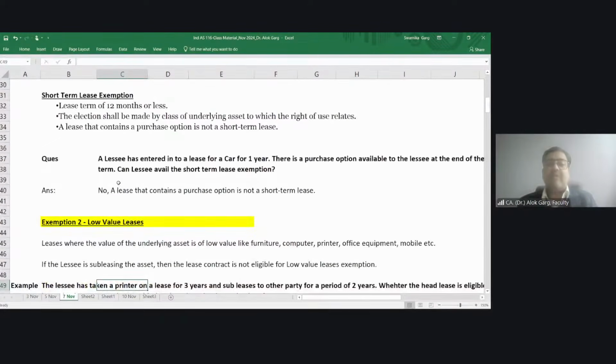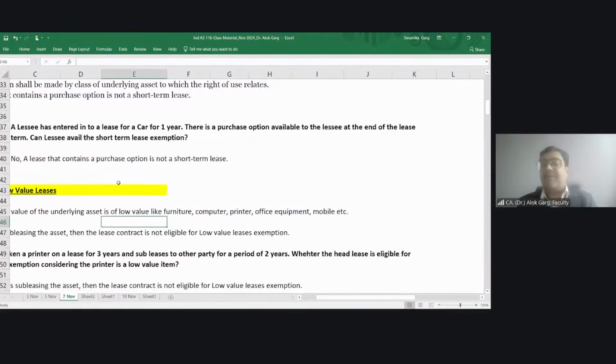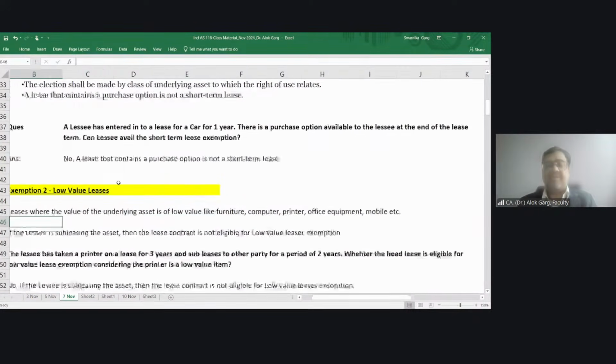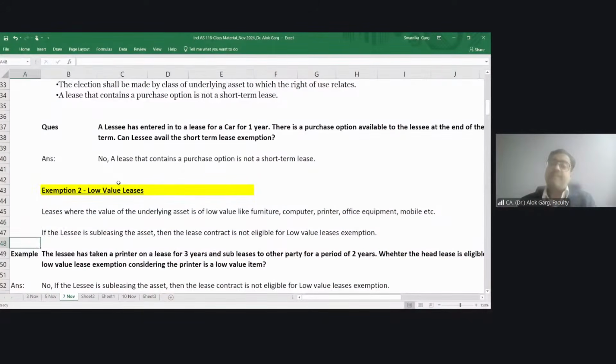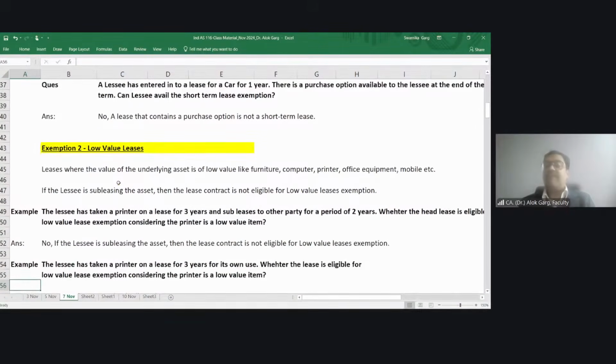What is meant by low value leases? Low value leases means leases where the value of the underlying asset is of low value, like furniture, computer, printer, mobile phone, office equipment, etc. Right? Tablet. But if the lessee is subleasing the asset, the lease contract is not eligible for low value exemption. Right? Sorry, low value lease exemption. So, you understand subleasing? Yes?